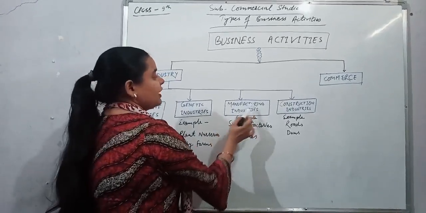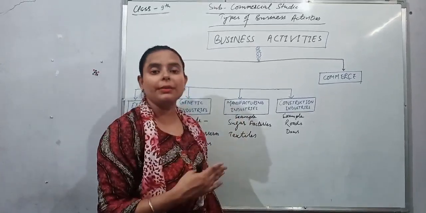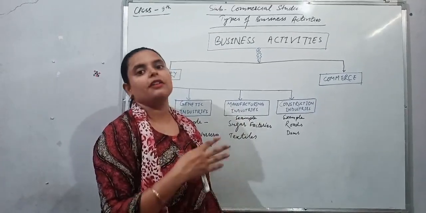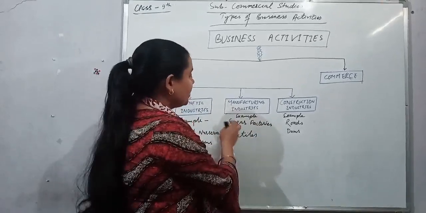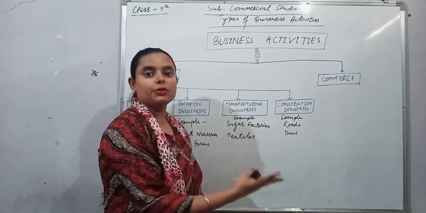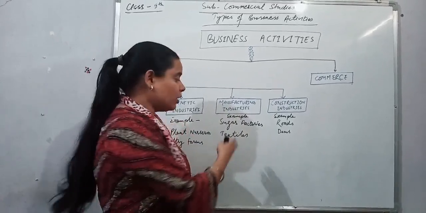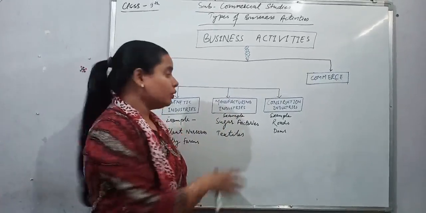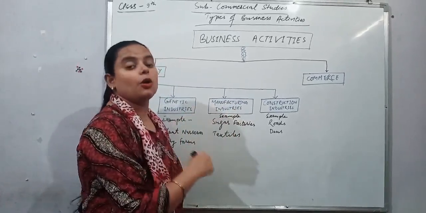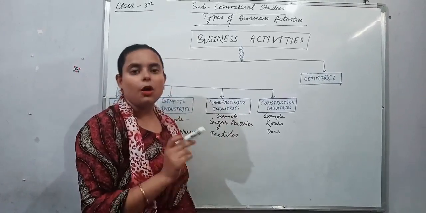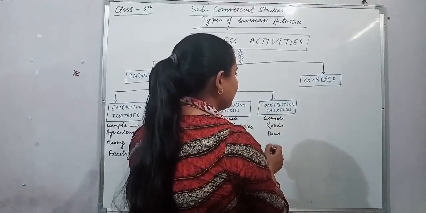Our next is manufacturing industry. The main work of the manufacturing industry is to convert raw material into semi-finished or finished goods. For example, sugar factories take the sugar cane and convert it into sugar. Textile, they take the cotton and make cloth from that cotton. Next, construction industry. What do they do?